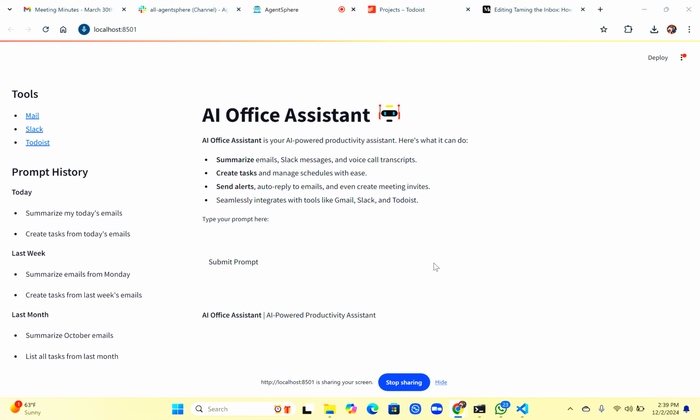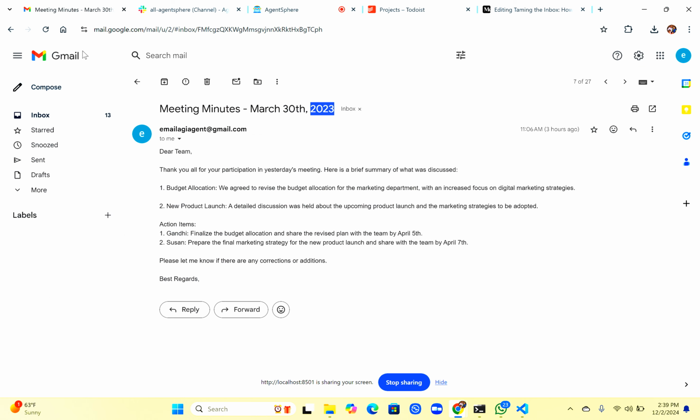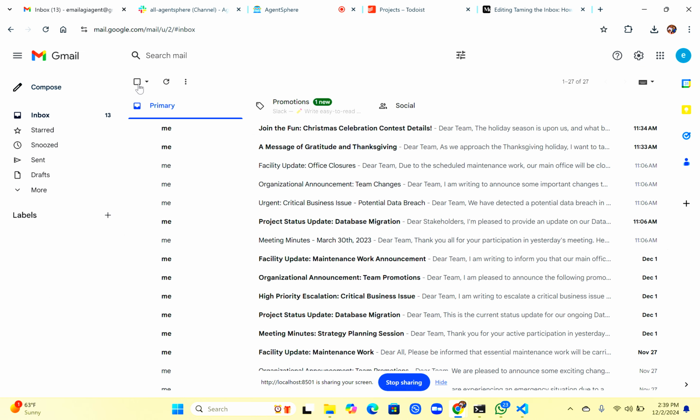So I just started with only mail and Slack. In this app, you can ask, can you summarize my emails today, or can you summarize my messages today, then it summarizes both your emails and Slack messages. Or you can ask it to summarize emails about a specific project, or to plan your day based on your emails, and it will plan your day for you. So to start with, let me show you the inbox I created for this purpose.